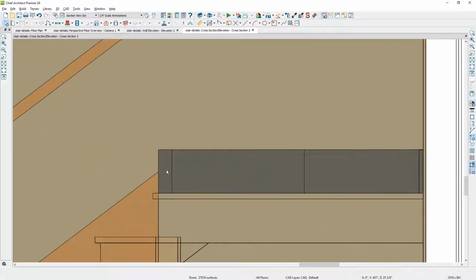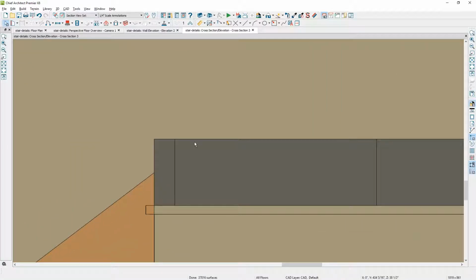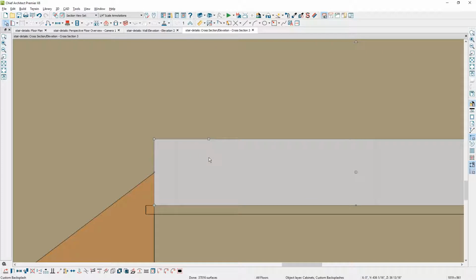And with this transition in here, I want to have this nice and smooth, so I'm going to select the backsplash. I'm going to use the break tool down in the lower menu. You can also press number 3 on the keyboard.